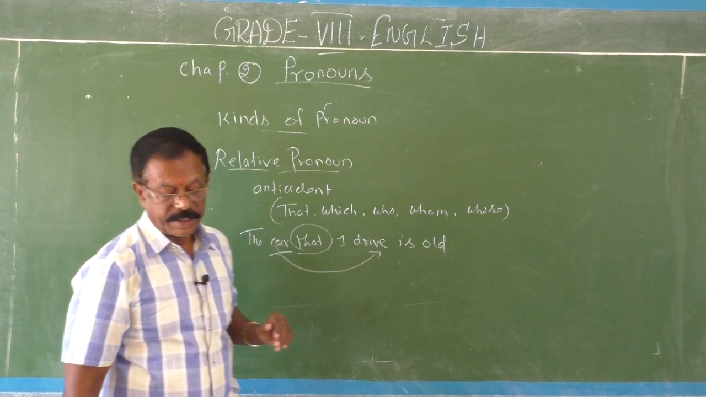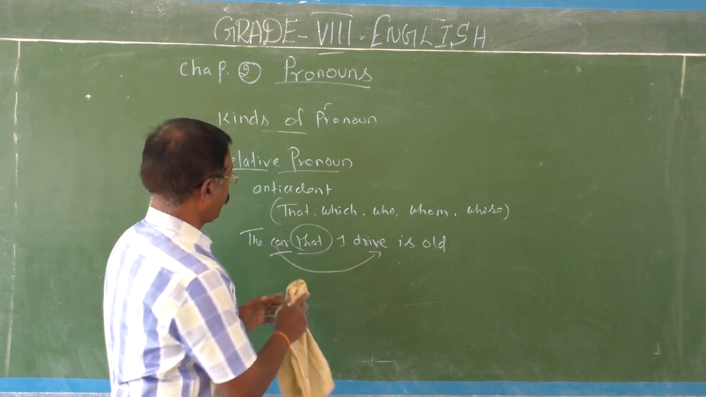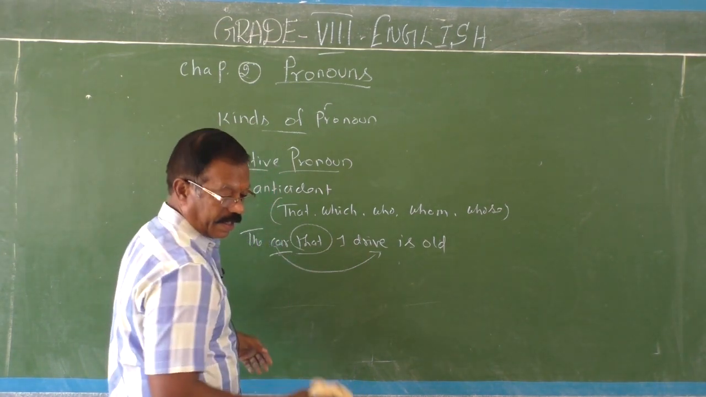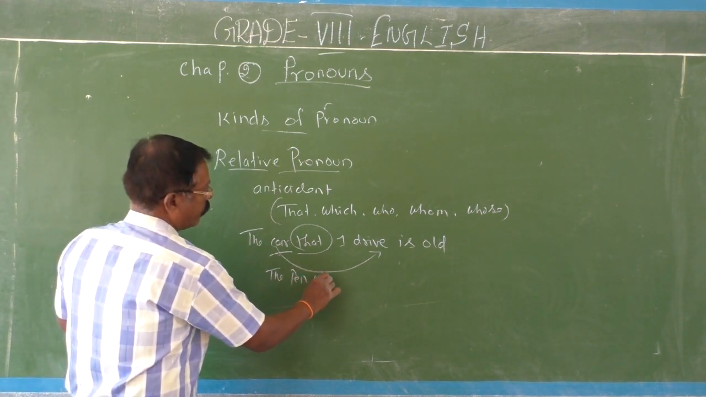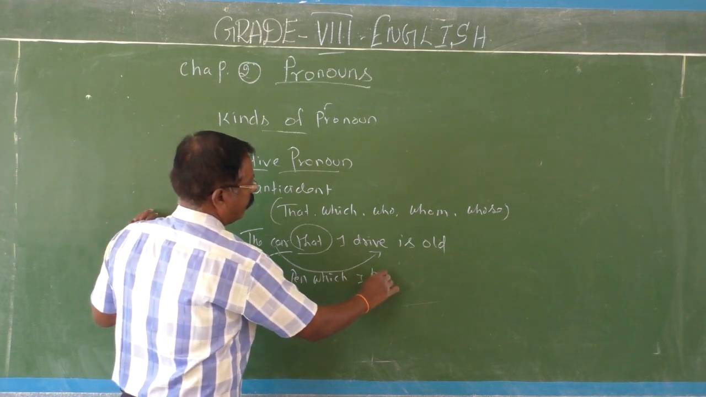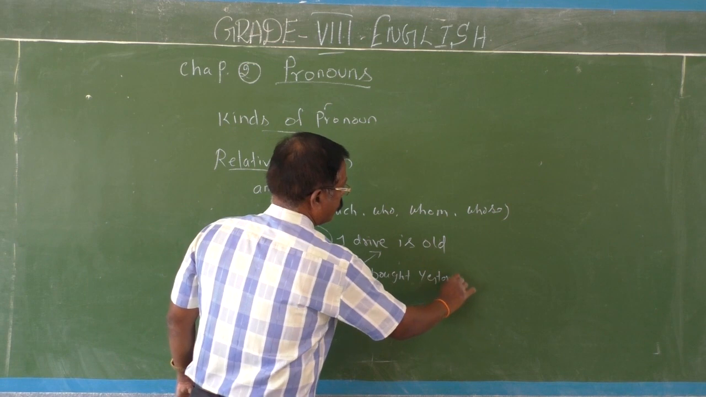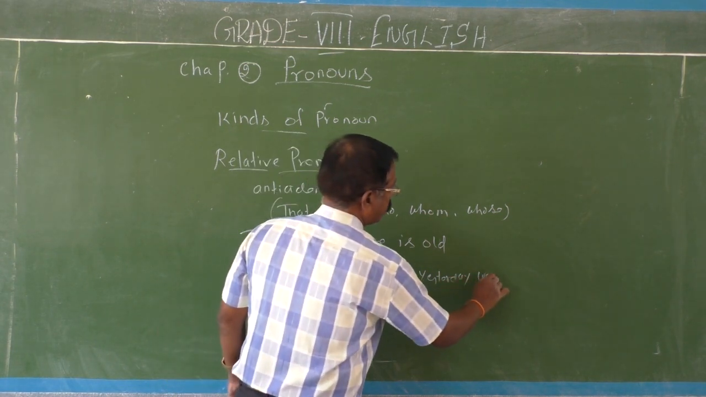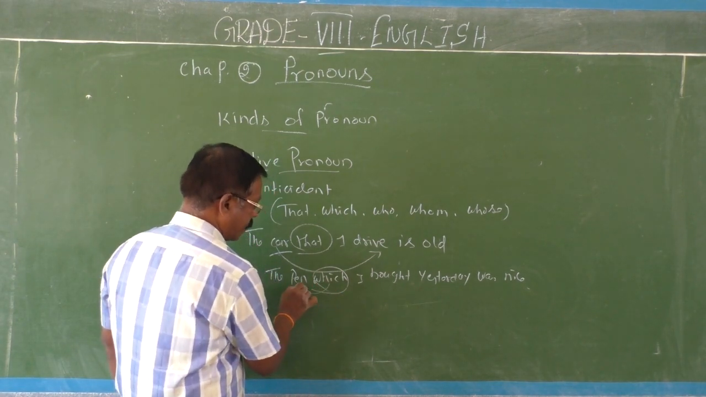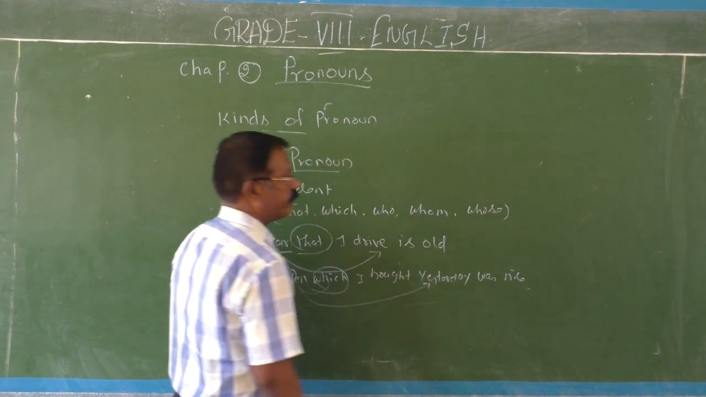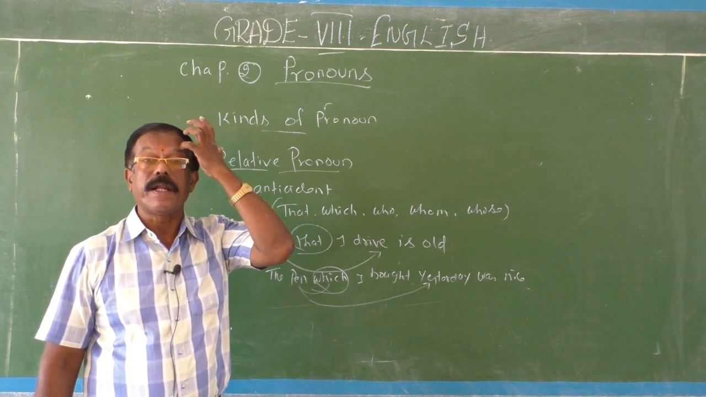Okay, fine. Then I'll give you one more example. The pen which I bought yesterday was nice. Okay, here which connects the pen with other words of the sentence. So they are called relative pronouns.